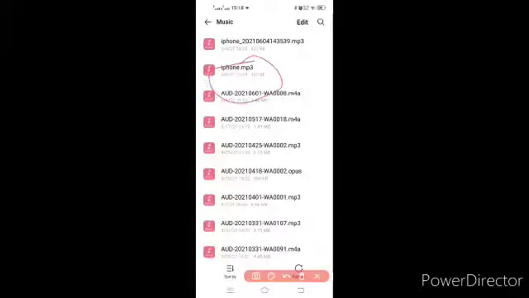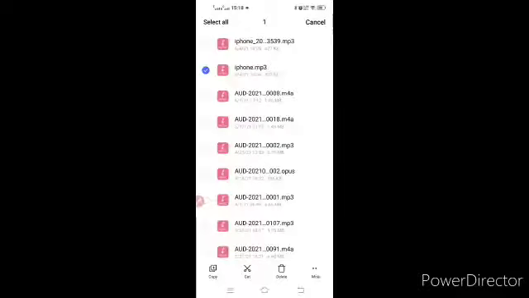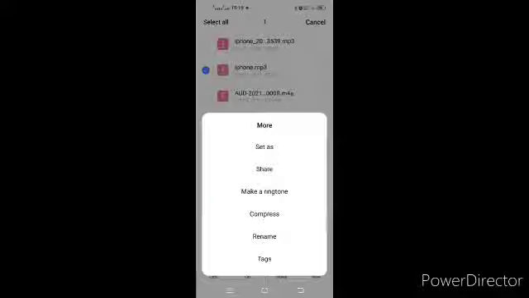As you can see, iPhone MP3, you click on it, and you will hear it. Then click on this more option, and after that click on this make a ringtone option.